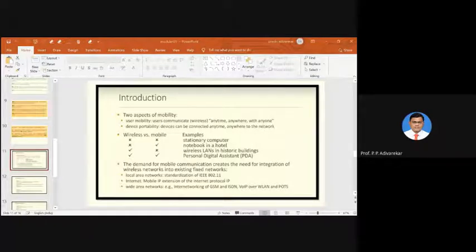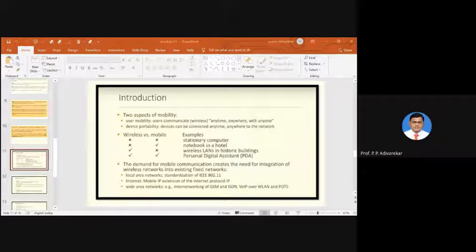Then if we have to compare wireless communication and mobile communication, we can see different examples which fall under different categories. Like a desktop computer: it is a wired network, that we know, because it cannot be taken from one place to another place. Also it requires wires to get connected for communication.